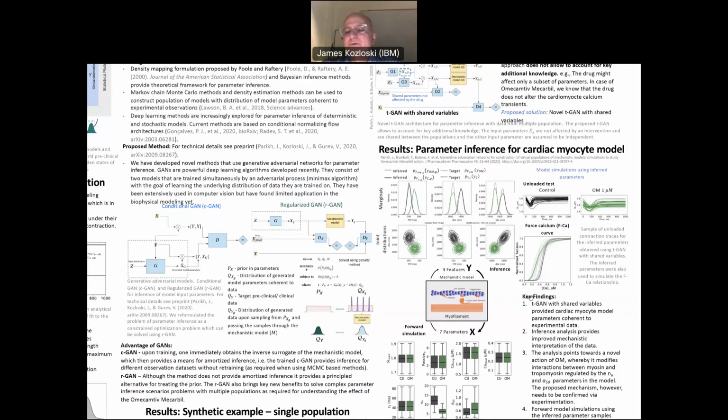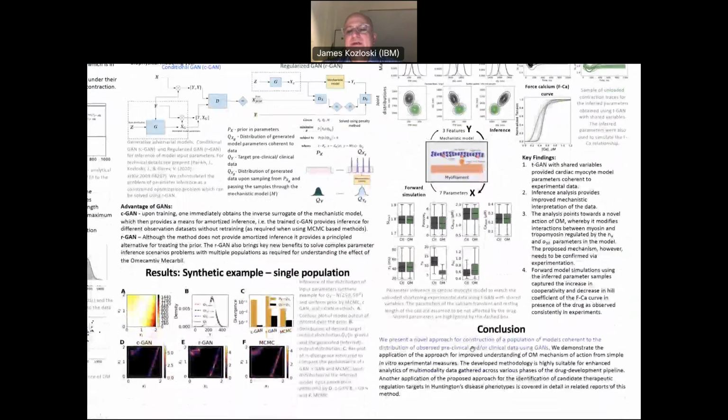In addition, we were able to transfer parameters into another experiment, such as that shown here, which fits very well data on calcium versus force relationships in the omecamtiv and the undrugged condition. So in the end, what we were able to do is use this model of the myofilament and its contraction to fit data from the experimental myocyte, both in the omecamtiv and the control condition, holding certain parameters to be sampled from the same distribution for those two conditions because they were not druggable, and other parameters could be sampled differently for those two experimental conditions to reveal the underlying mechanism of action of the drug omecamtiv mecarbil.